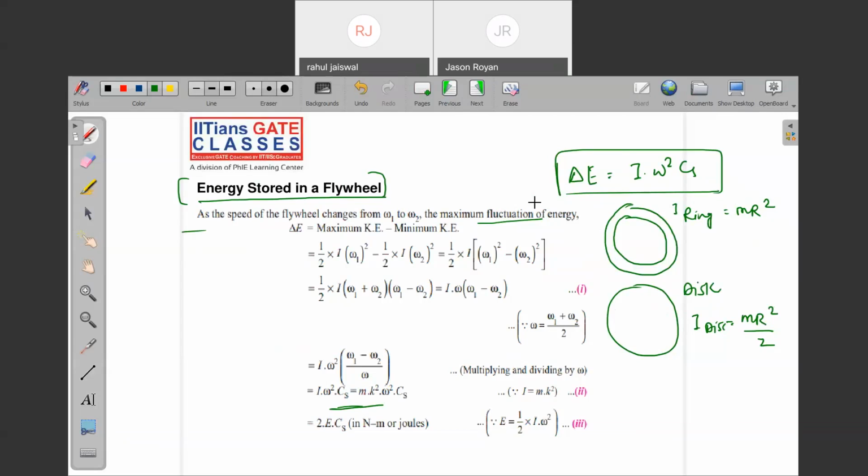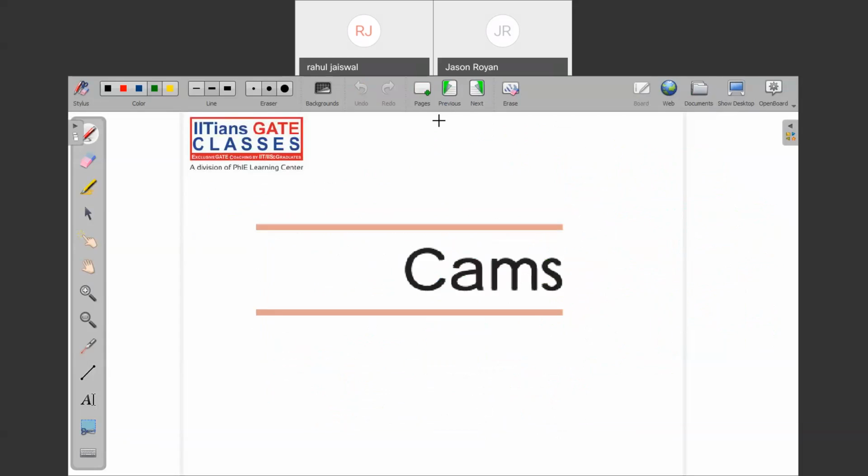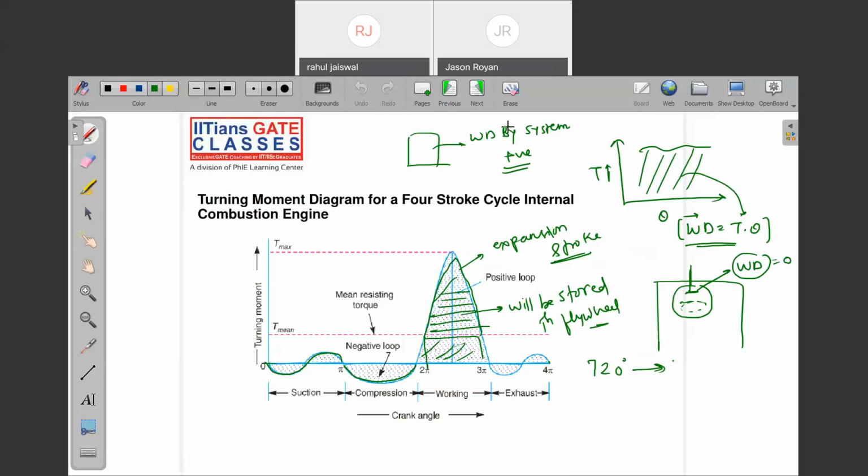Is it over, guys? Very good. So this is the complete picture of the flywheel. I hope you enjoyed the concept of the flywheel: how the turning moment diagram is developed, and during which stroke the flywheel is gaining energy and during which it is supplying the energy. Now once it is clear, note down one more thing in the flywheel.